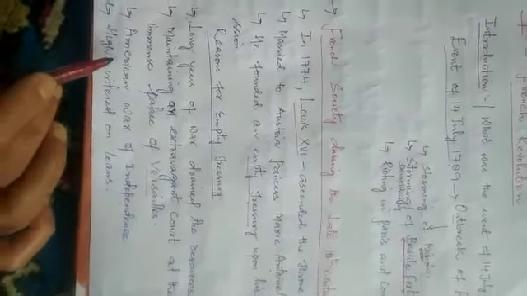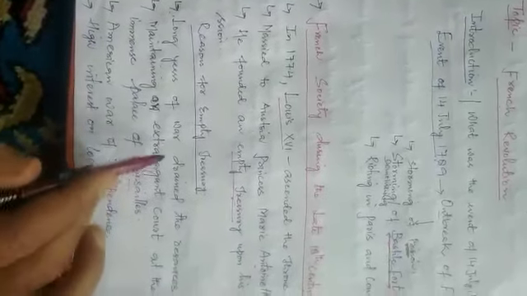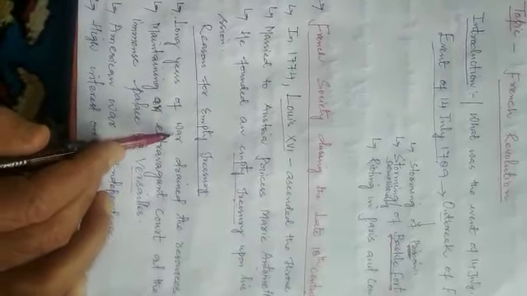Number three reason, the American War of Independence. As we have seen, Britain had made 13 colonies in North America. So what did Louis XVI do? Louis XVI helped the 13 American colonies gain their independence from Britain. We had seen that there was a rivalry between France and Britain.